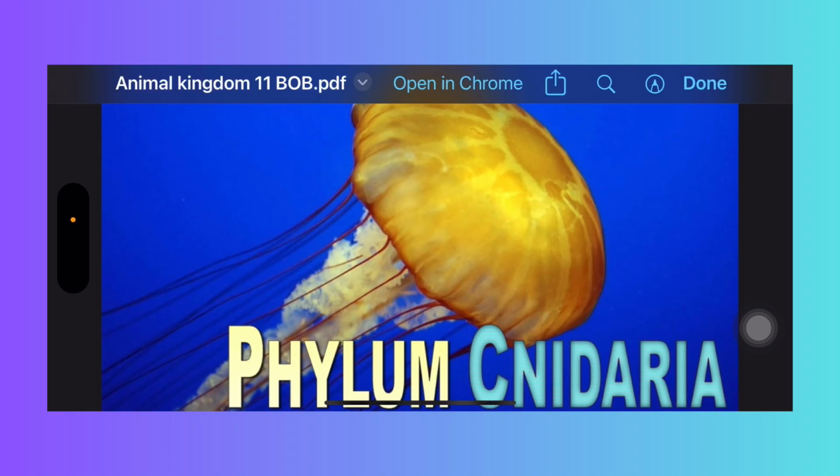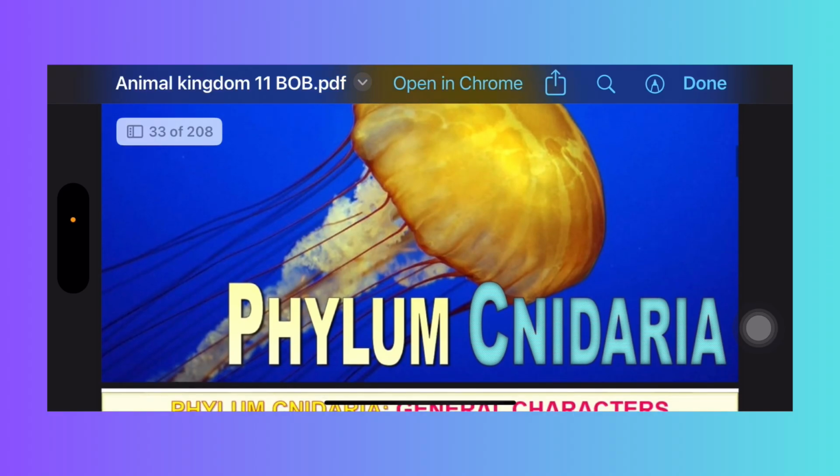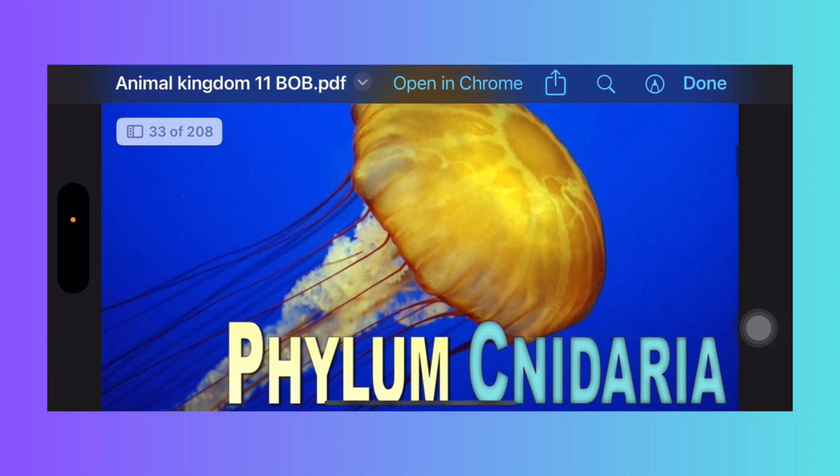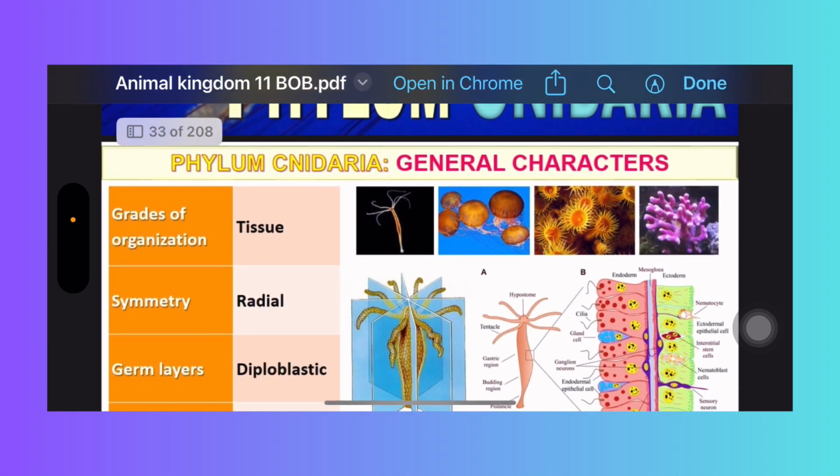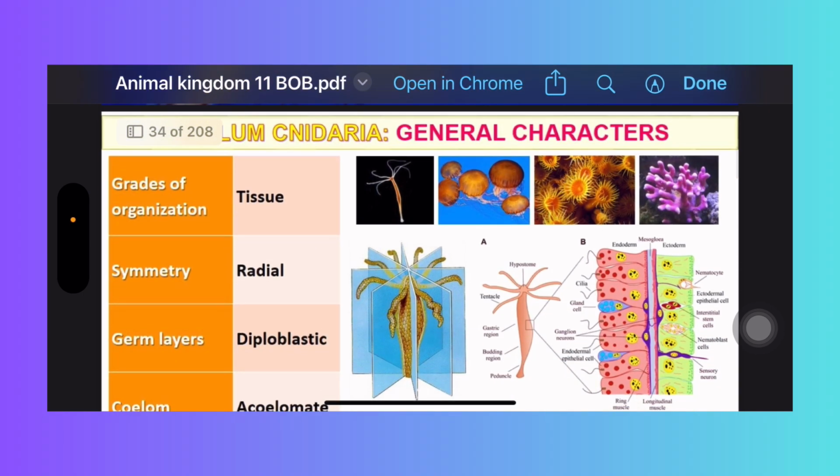Students, next phylum in non-chordates, phylum Cnidaria. This is the present name Cnidaria, which was earlier called under the name Coelenterata. Now we are going to learn the general characters of this phylum.